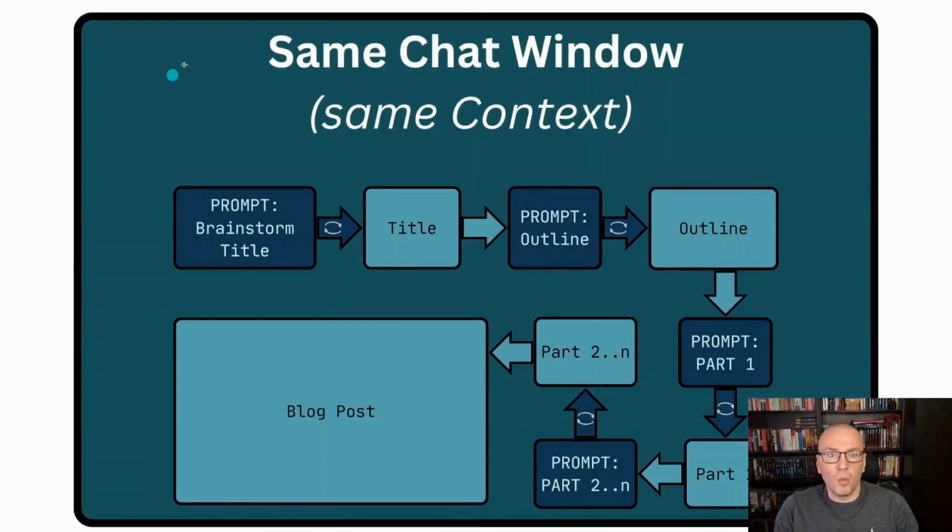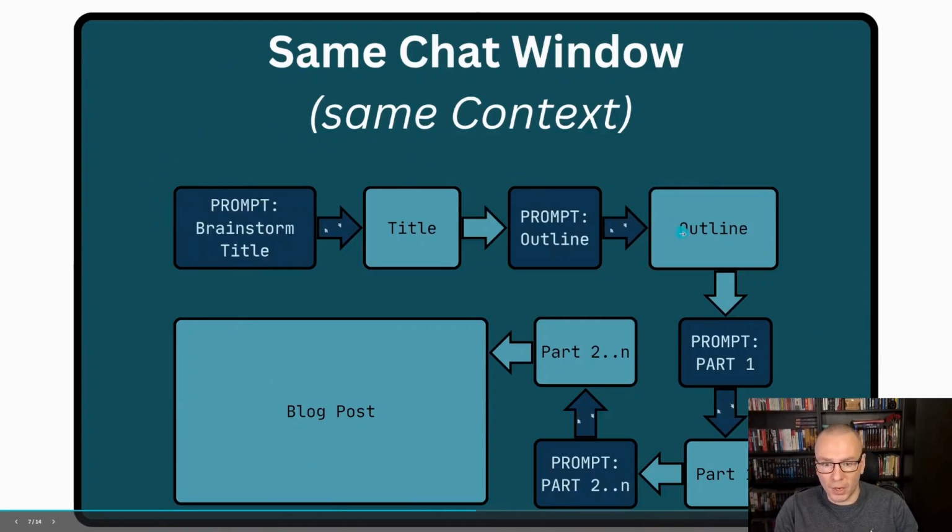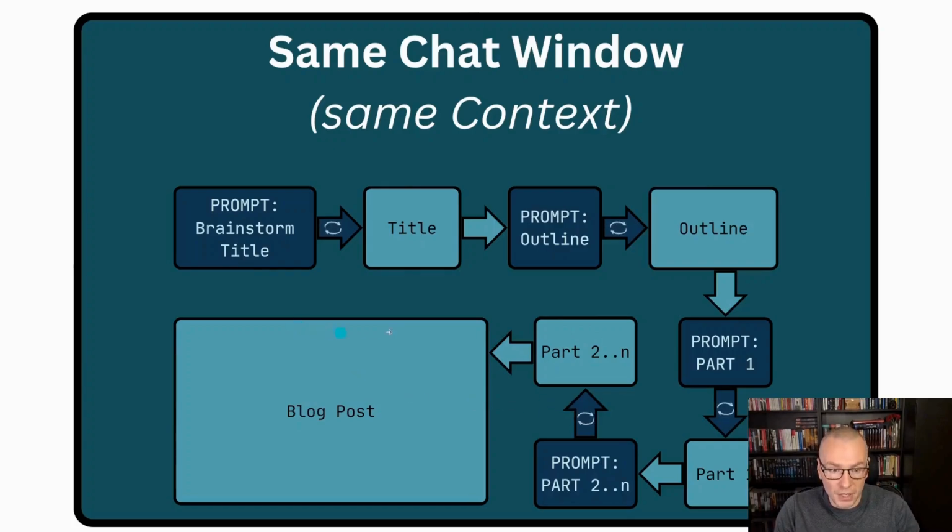So here again, one chat window, meaning the same context. That's very important: we keep everything in the same chat window and we move forward. We might stop here, for example, and notice, okay, we are at part 2 and we would like to adapt the outline. So we might jump back and iterate on the outline again and then go back here until we are done. We are free to do whatever we like until we get our perfect result.